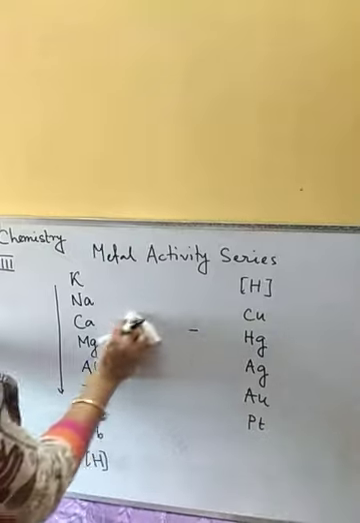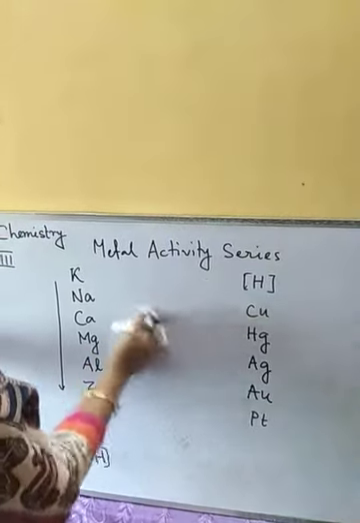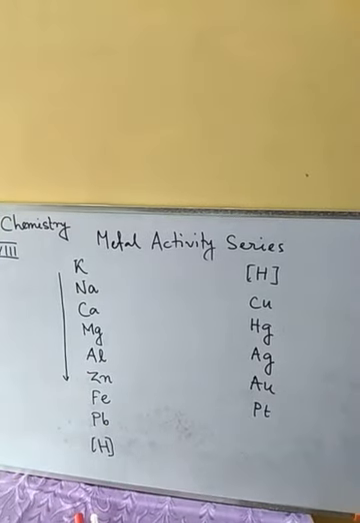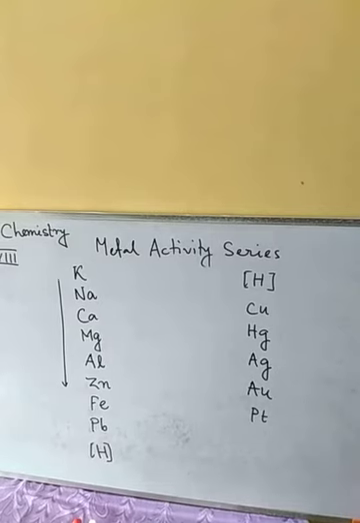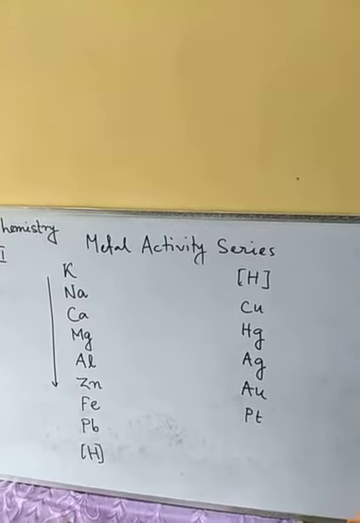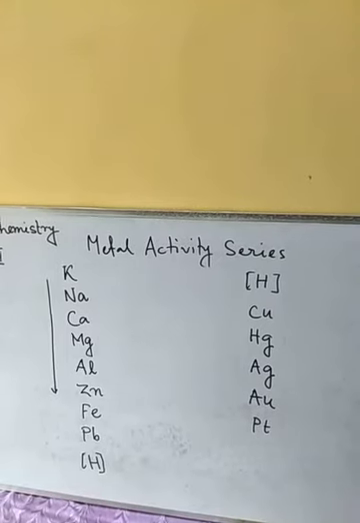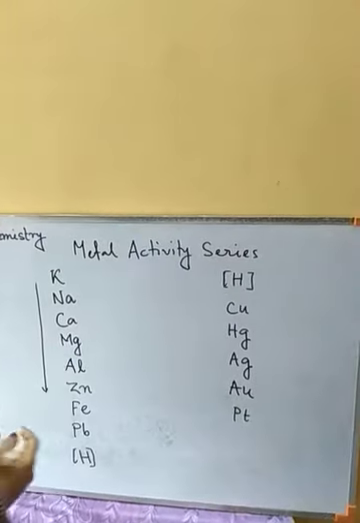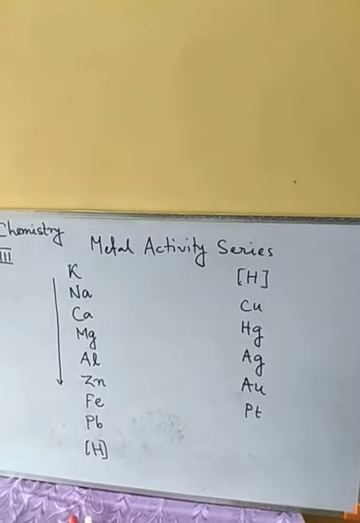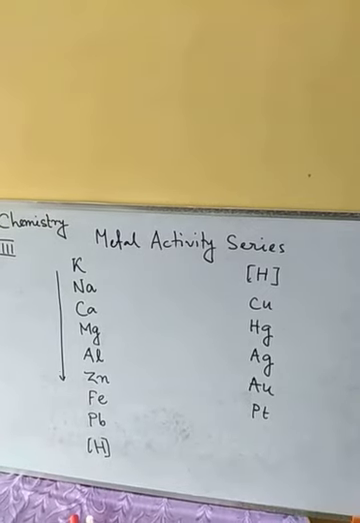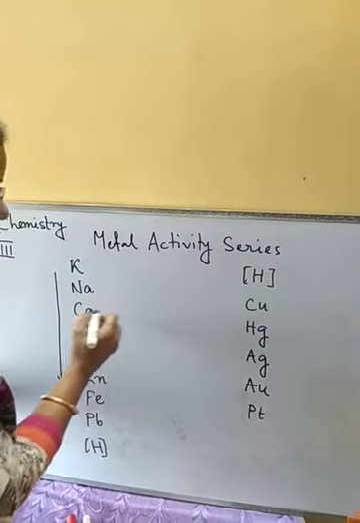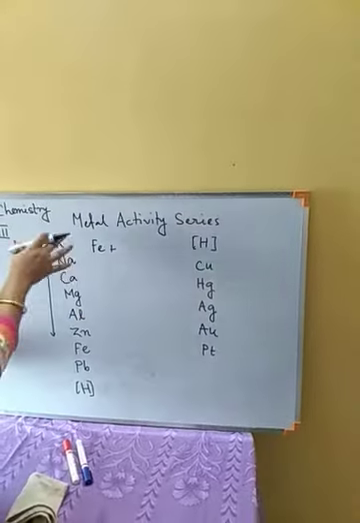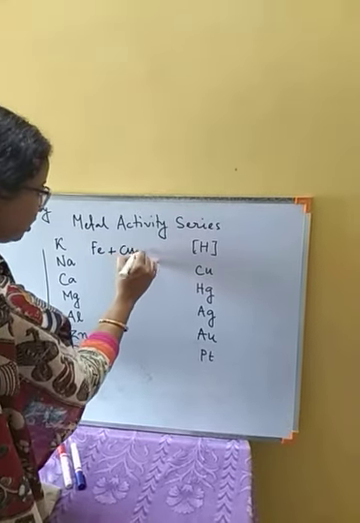Now let us see from this how the activity series will help us to predict the reaction. This reaction we have already done, that is, if we dip an iron nail in copper sulfate solution. Here only I'm writing it.